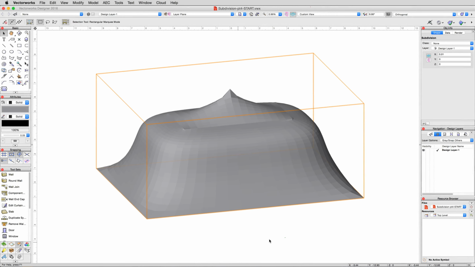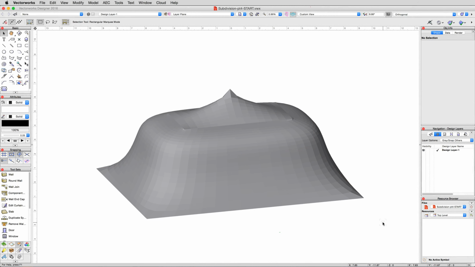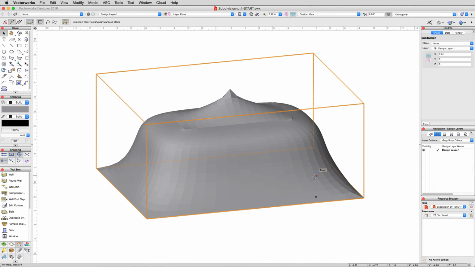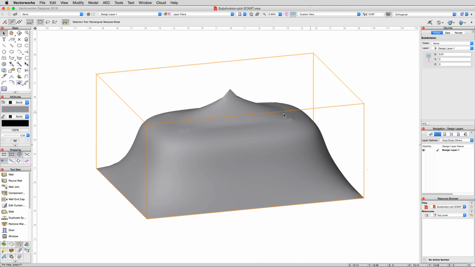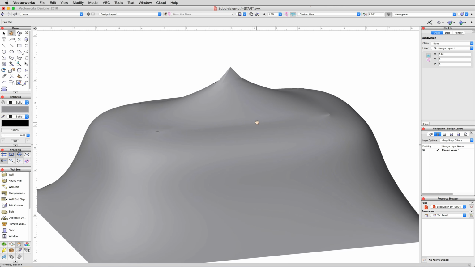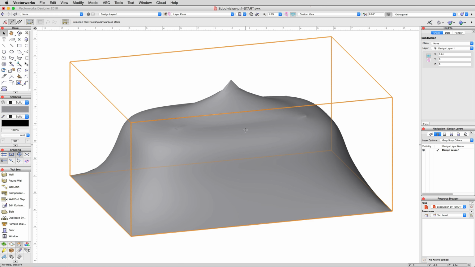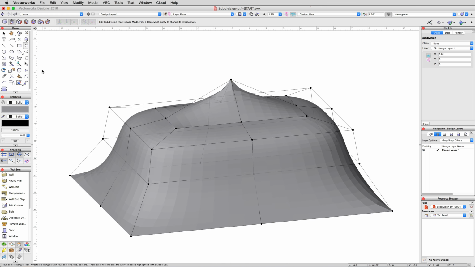Go ahead and open up the exercise file for this section. We're going to refine this tent shape a bit further before we finish with it. See the odd ridging here at the top? This is from when we created the outer edges, but we've since moved those edges of the cage inward. With the crease mode of the Edit Subdivision tool active, click these top center edges and vertices to remove the creasing and get our smooth look back.